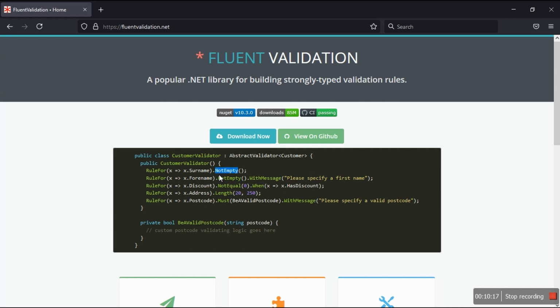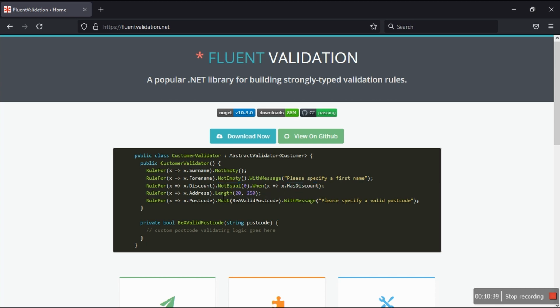When you say NotEmpty, you're saying the surname should not be empty, and the forename should not be empty, with the message. This way you write your own custom error message: please specify a first name. And then for discount, you can use NotEqual to 0 as a condition if this guy has a discount.